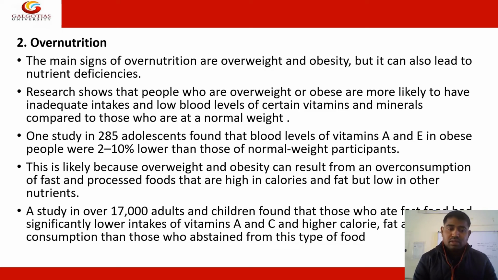One study indicated that 285 adolescents, that is Kishori in Hindi, found that the blood levels of vitamin A or E in obese people were 2 to 10% lower than those in normal weight people. So basically this indicates a type of overnutrition condition. This is likely because overweight or obesity can result from the overconsumption of certain foods, like fat or protein, that are high in calories and fat but low in other nutrients.